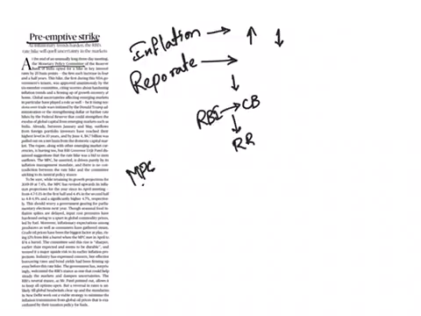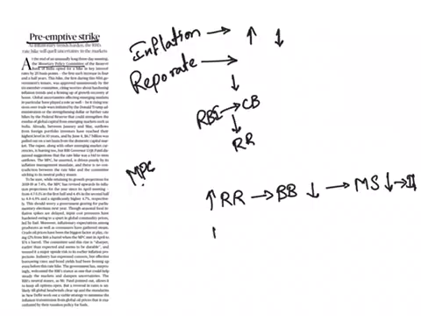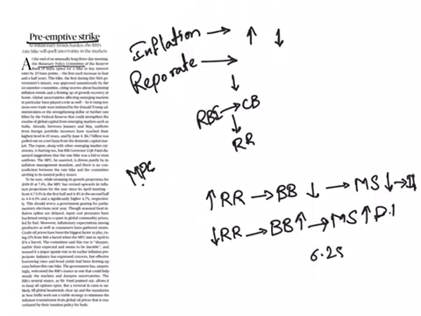If there is inflation, the central bank will increase the repo rate, then banks will lend less money, and then the money supply in the market will reduce, and thereby inflation reduces. And if there is deflation, then the central bank will reduce the repo rate and banks will lend more and the money supply in the market will increase, and then the deflation can be controlled. And the present repo rate is 6.25%. And the next one is Monetary Policy Committee.